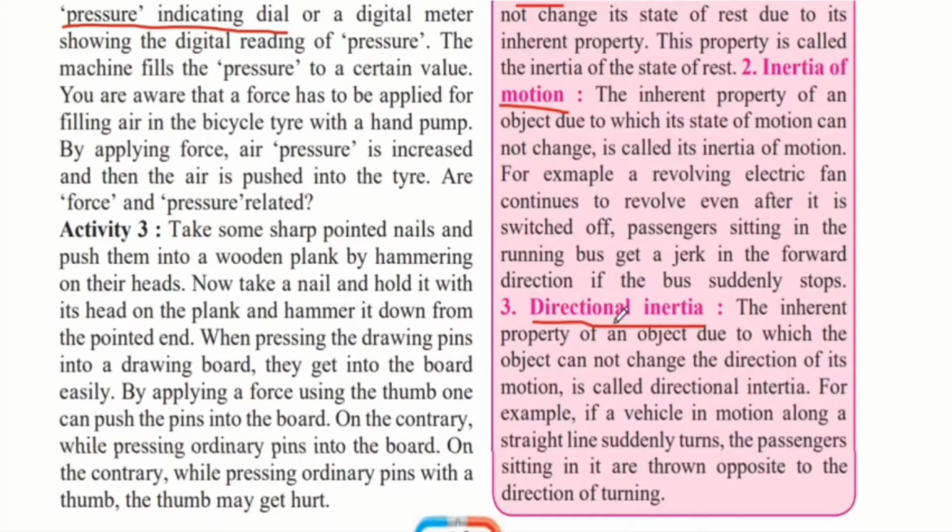So this is directional inertia, because when the turn is taking place, our body is in a directional inertia. That is, because we were going in the straight direction, because of the sudden turn, our body is pushed towards the opposite direction.